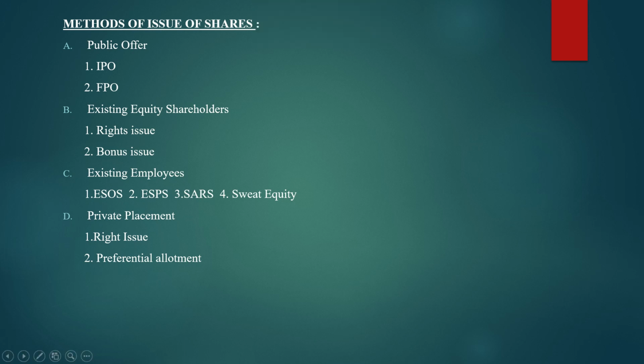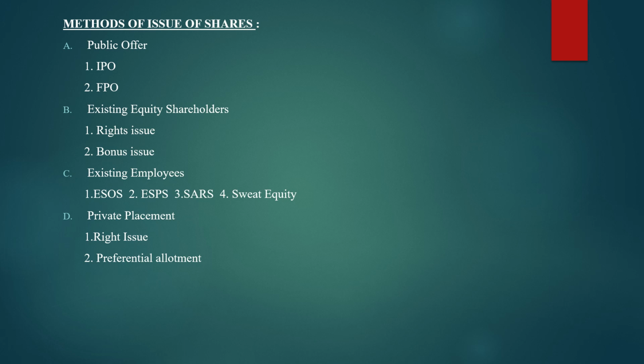So methods of issue of shares. The four main methods of issue of shares are public offer, then second one is existing equity shareholders, third one is existing employees, and fourth one is private placement. So these are the four main methods of issuing the shares.